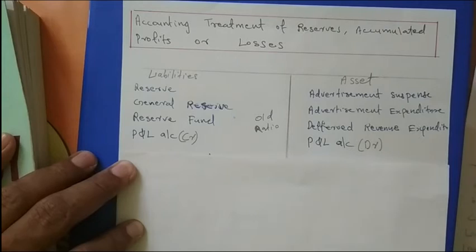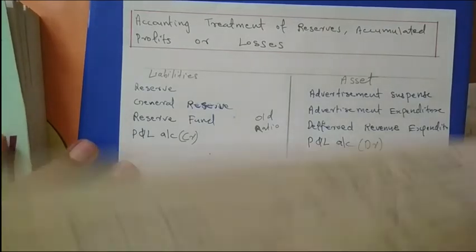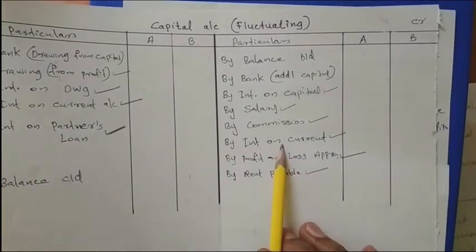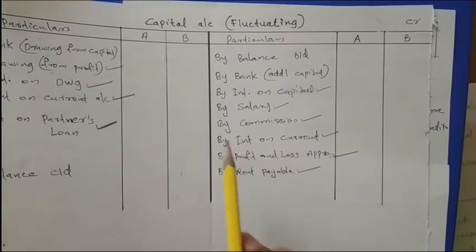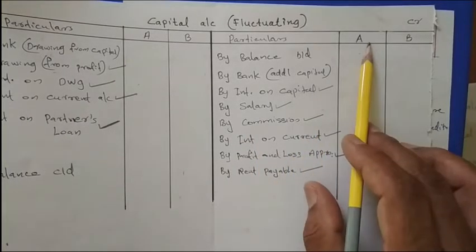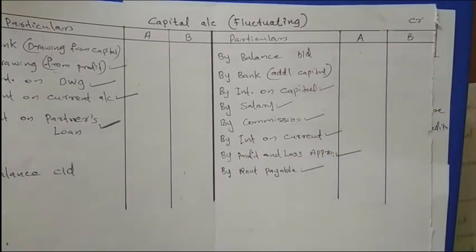Then where will it come, or what will be the journal entry? These items are coming in capital accounts. These items are coming this side. Then the entry we can read: if a general reserve is there, the entry will be general reserve account debited to A's capital, B's capital. That will be the journal entry.